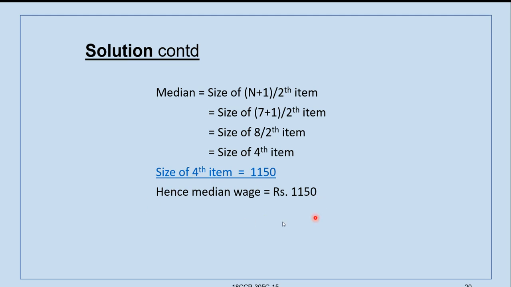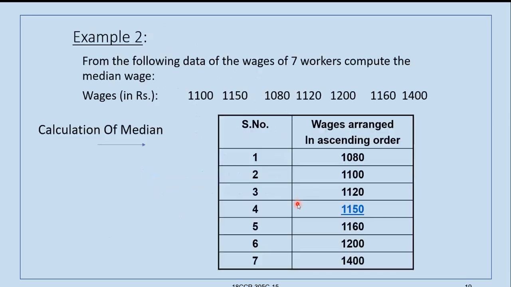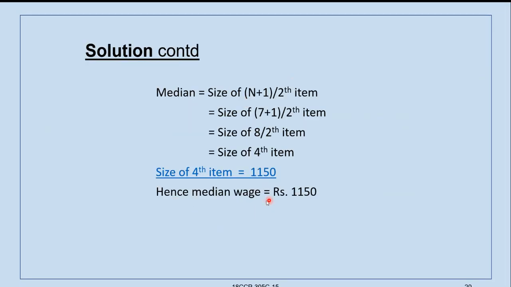This sentence is compulsory and this carries lot of weight in awarding the marks. For awarding the marks, this sentence is seen. Okay. Here, what we have taken is 7 workers' wages. So, we have written, hence median wage is 1150.